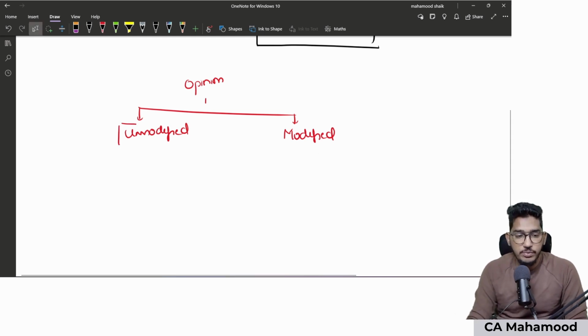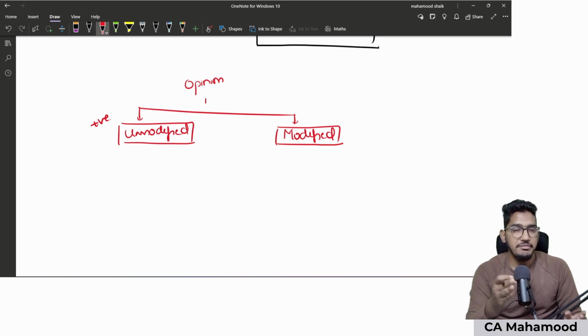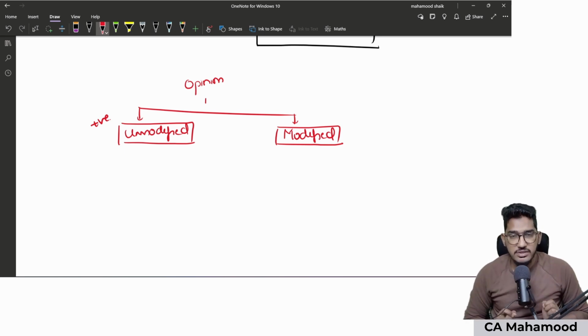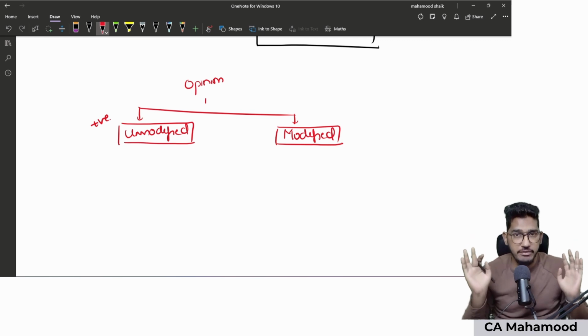Now what is unmodified opinion? What is modified opinion? Let us try to revise them. Unmodified simply means a positive opinion, which means you have verified the financial information of the client. You did not find any material misstatement. You did not find financial statements to be misleading. That means financial statements are giving a true and fair view.